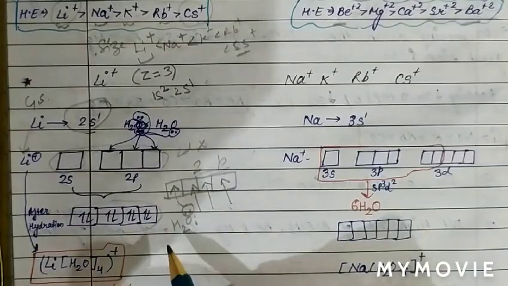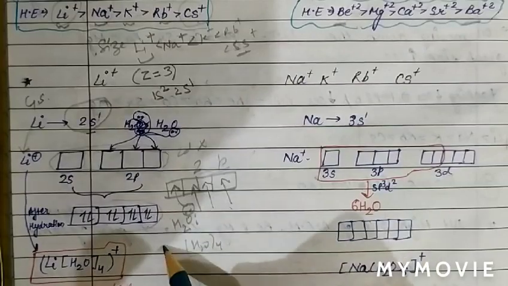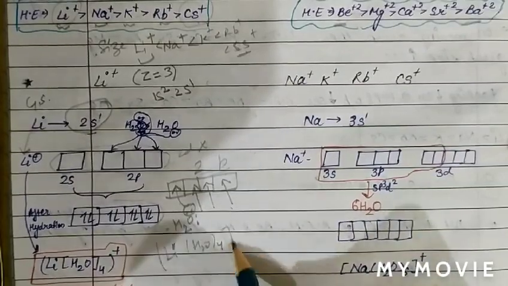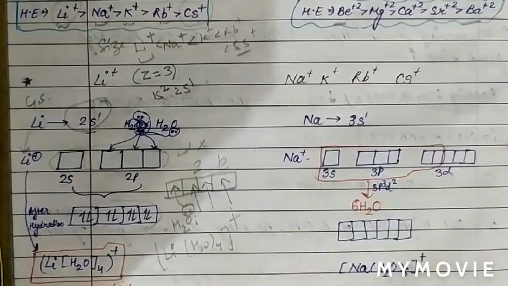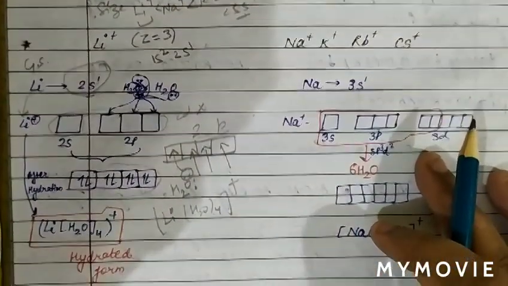So basically we can see that 4 water molecules are attached to lithium, due to 4 vacant orbitals. So basically this is the hydrated form of lithium.